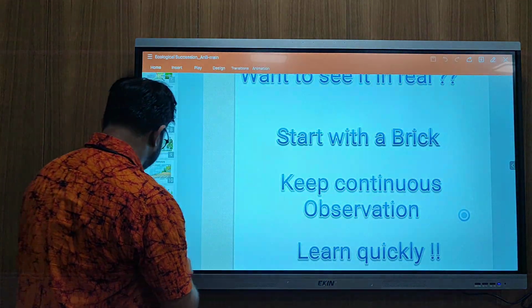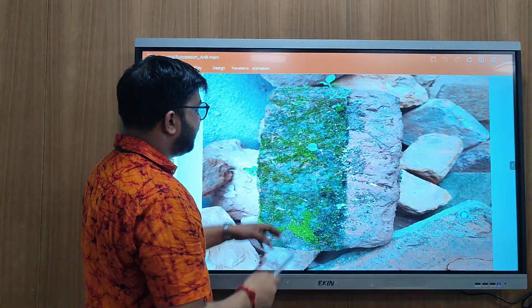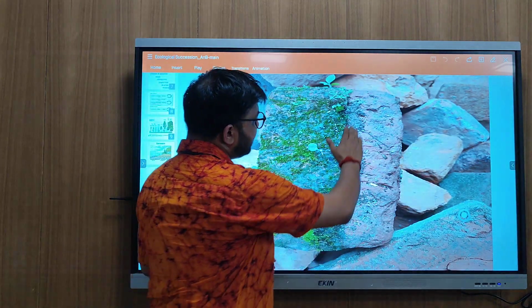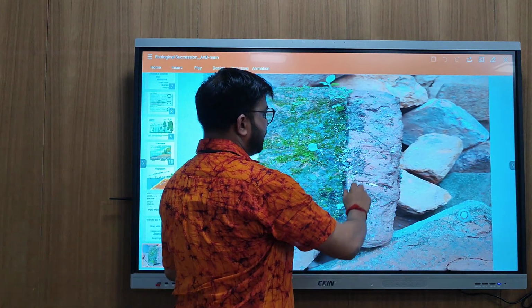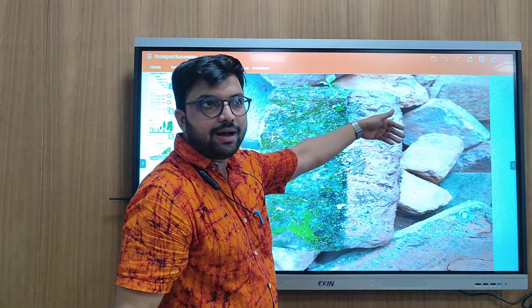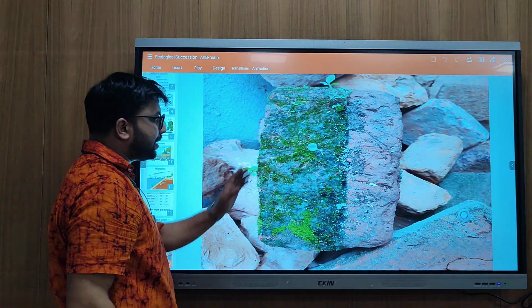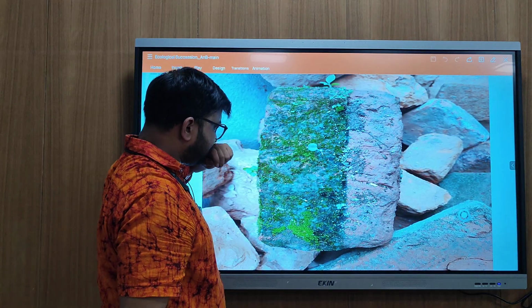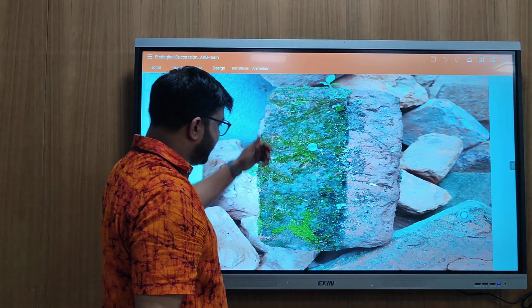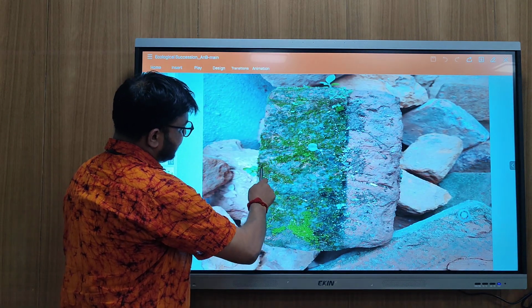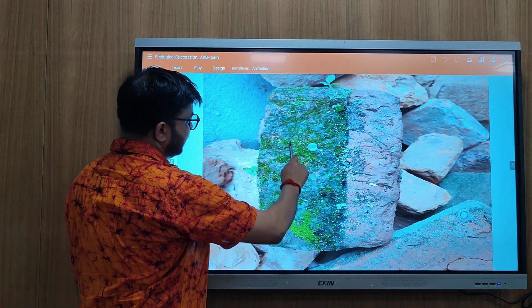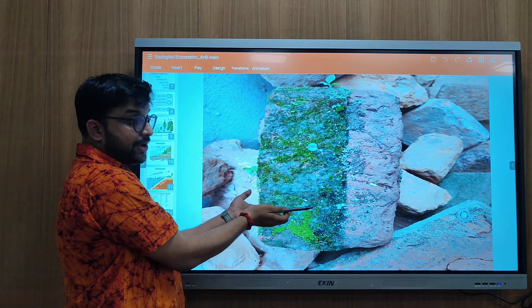I used this brick and I covered it so that it cannot be disturbed by any kind of disturbance, and I put it open. As you can see here, I tried the successional process on this brick. These are the lichens that are developing here. These are the lichens, the first, the pioneer community.